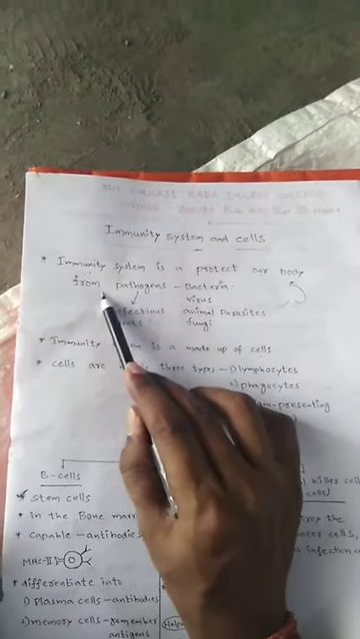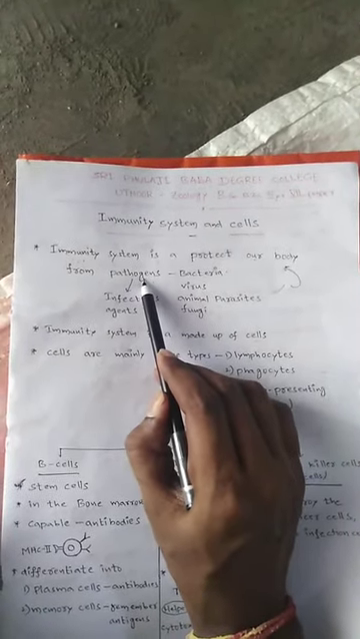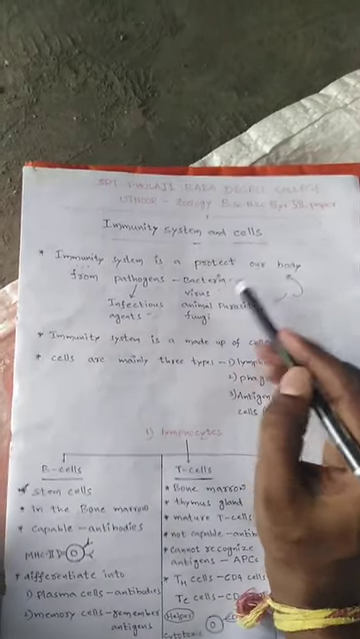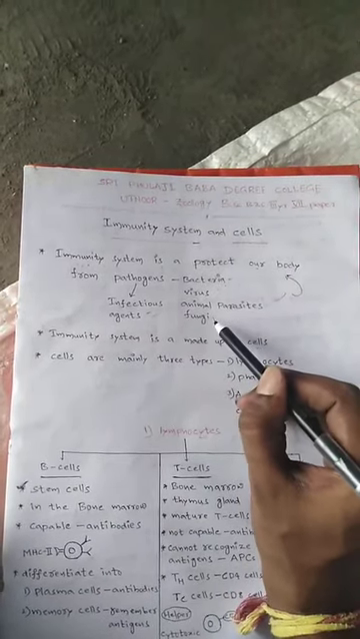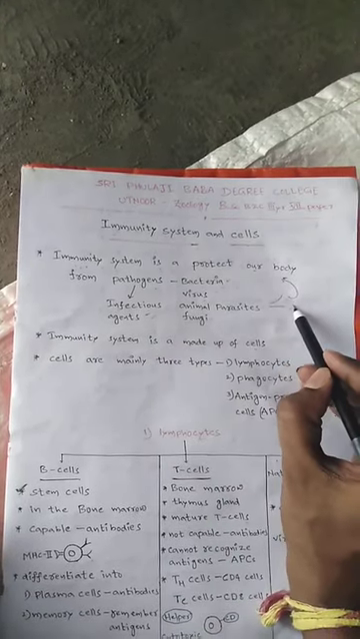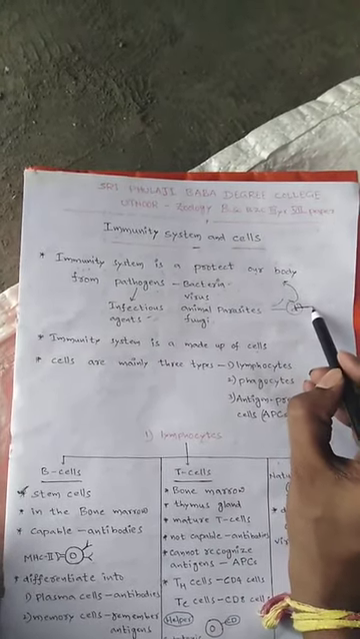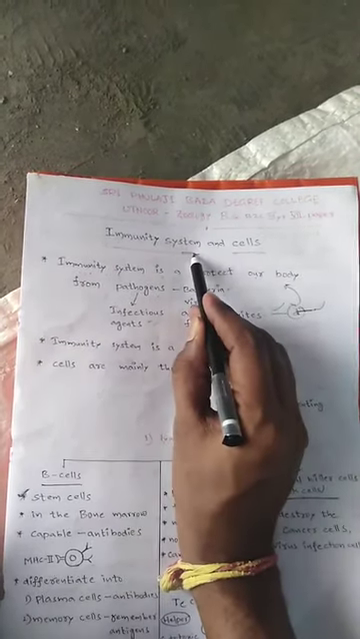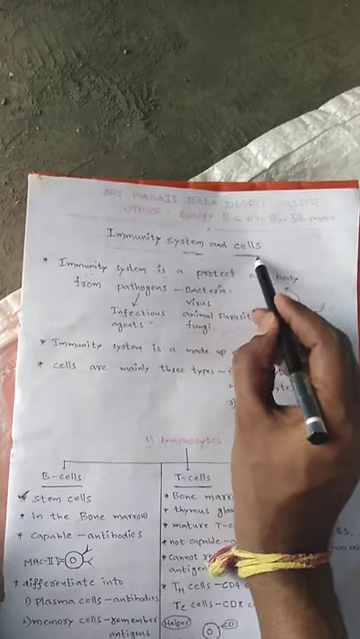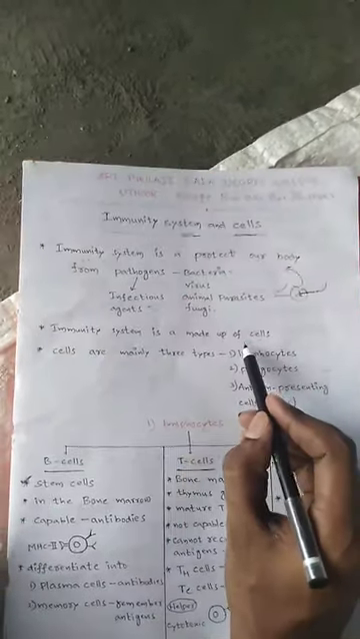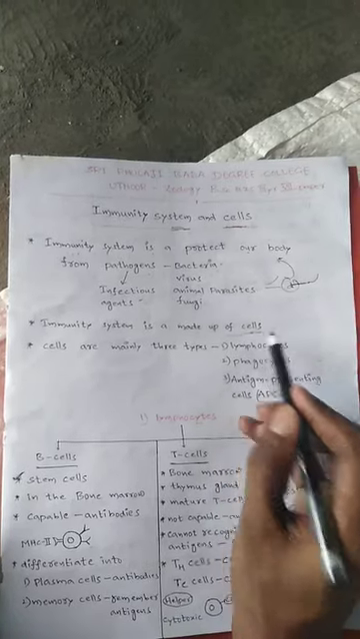The immunity system protects our body from pathogens. Pathogens are infectious agents like bacteria, viruses, animal parasites and fungi. They cause diseases in our body, and that is protected by the immunity system, which is made up of different types of cells.